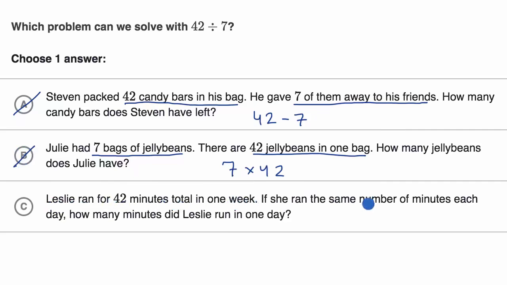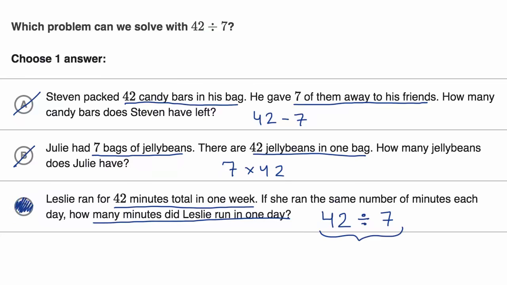If she ran the same number of minutes each day, how many minutes did Leslie run in 1 day? So she ran 42 minutes in total in the week, and she ran the same amount every day. There's 7 days in a week. So if we want to figure out how much she ran per day, you just divide the 42 minutes total by 7 days in a week. This would tell you how many minutes Leslie ran each day. And so that is the problem that we would solve with 42 divided by 7.